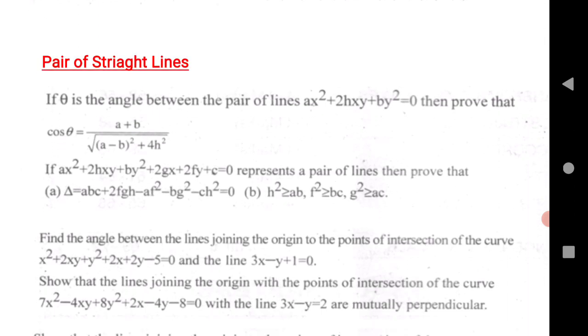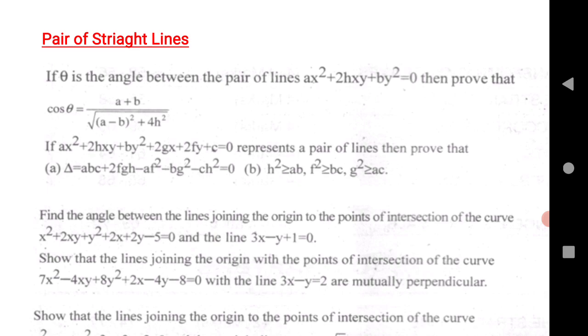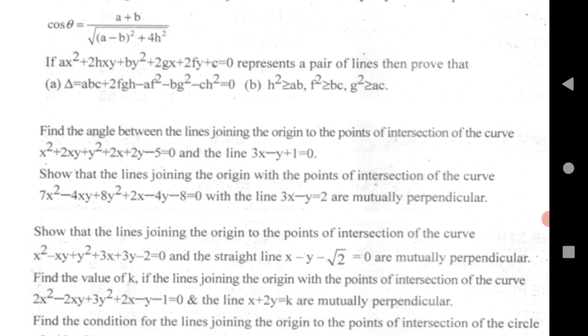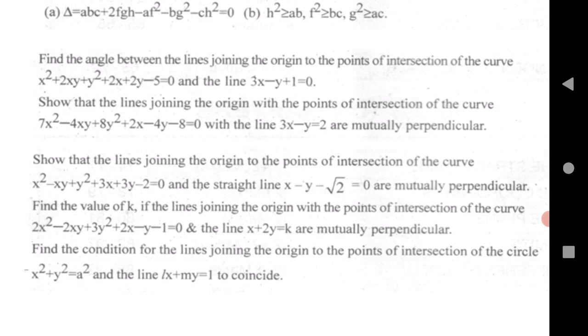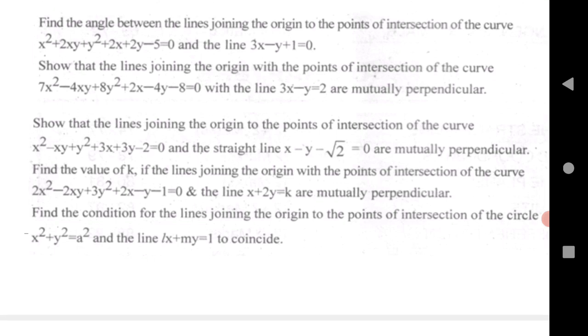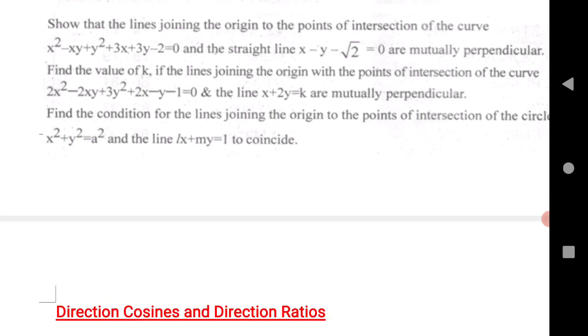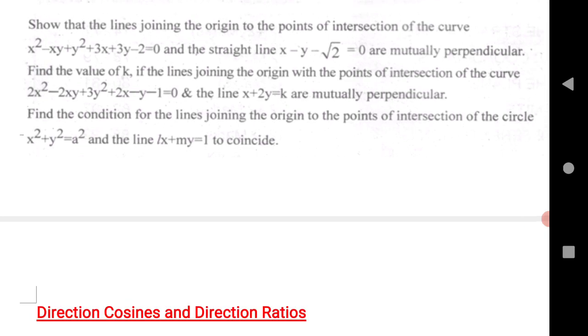Next chapter is pair of straight lines. Pair of straight lines is a very important chapter. It is a most scoring chapter. Practice these questions. The first is: theta is the angle between the pair of lines, prove that cos theta equals to the given expression. Next is: if ax square plus 2hxy plus by square plus 2gx plus 2fy represents a pair of lines, prove that the condition holds. Find the angle between the lines joining points. Next question, show that the lines joining points with the origin. Next, show that the lines from the origin to the points of intersection of the curve are mutually perpendicular. Find the value of k. Very important question. Next, the last question is also very important. These are very important questions for pair of straight lines.